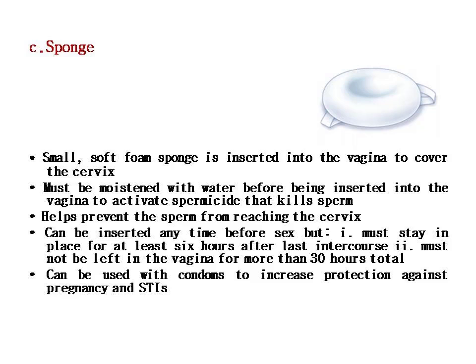It can be inserted at any time before sex, but must stay in place for at least 6 hours after the last intercourse. Clear? Definitely it has to stay at least 6 hours after the last intercourse. It must not be left in the vagina for more than 30 hours total. Remember these precautions you have to take before using this type of sponge. It can be used with condoms to increase protection against pregnancy and sexually transmitted infections.